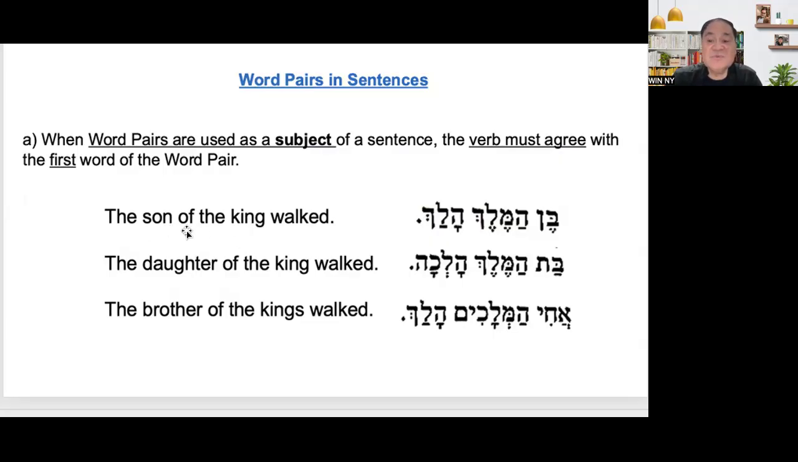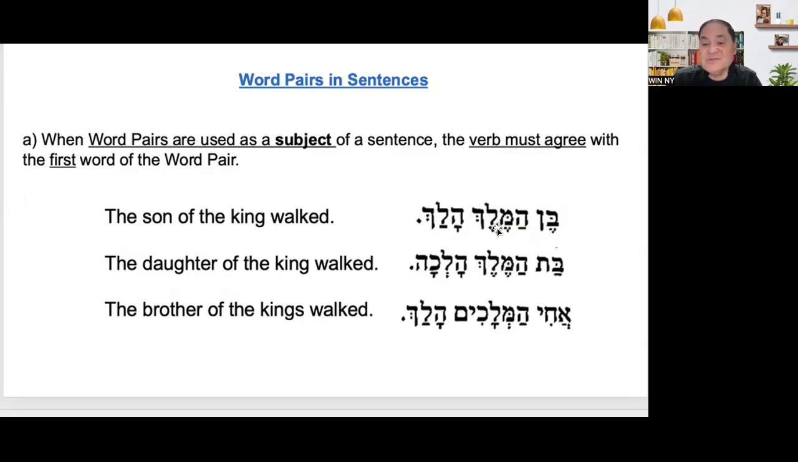So it means it is a word pair, and definite, because of the king. So, Ben Hamelech, because the son of the king. Ben Hamelech halak. So Ben is a singular third person, so the verb should be singular third person. Ben Hamelech halak. Or just remove this, Ben halak. But it so happened that the subject is a word pair.